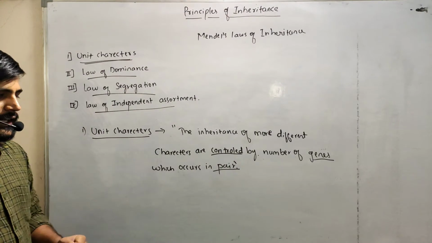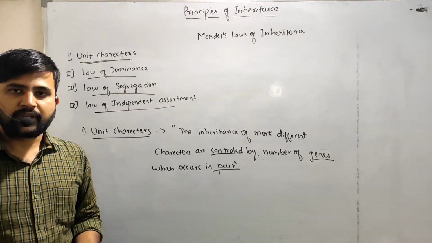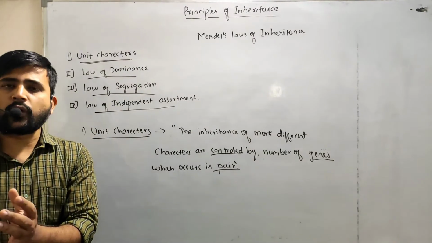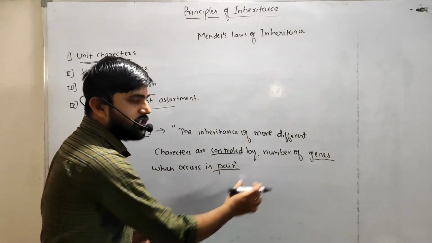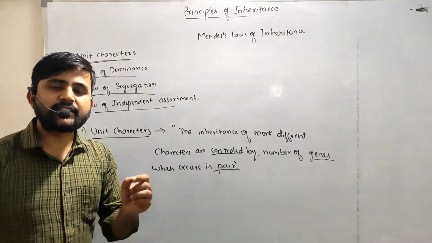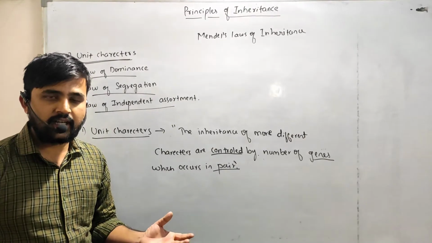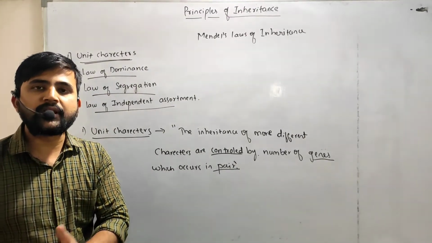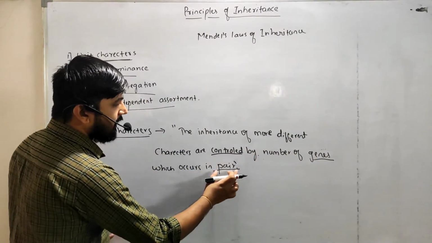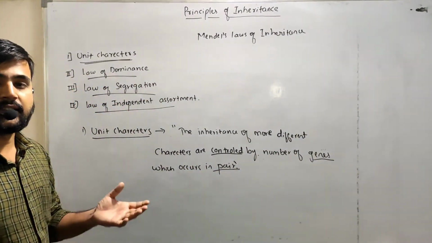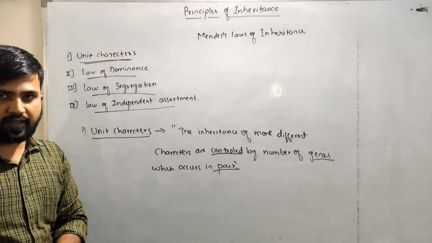The meaning is that any organism can inherit many kinds of characters. Those characters can be controlled by a number of genes, because a specific character is controlled by specific genes, right? So different characters can be controlled by different genes. Those genes occur in pairs. Already we discussed that genes always occur in pairs, that is, genes have alternative forms.